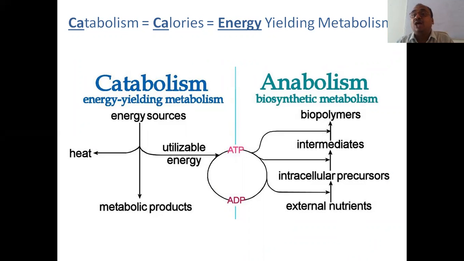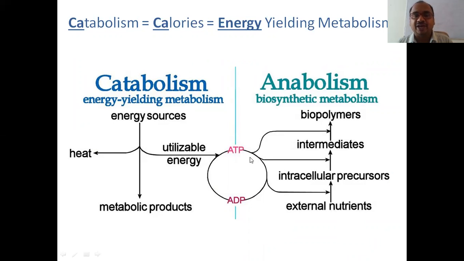Whereas catabolism is the opposite. It is energy yielding metabolism. Energy will be liberated. Here the products will be broken down into metabolites, so energy will be liberated. See, this is catabolism, energy yielding metabolism. Energy sources will be broken down.